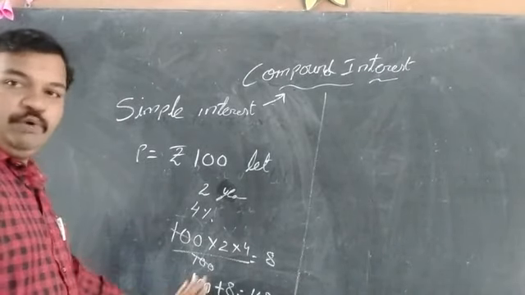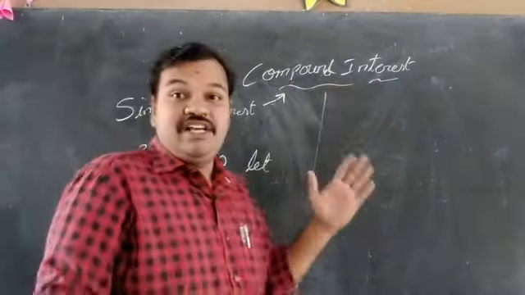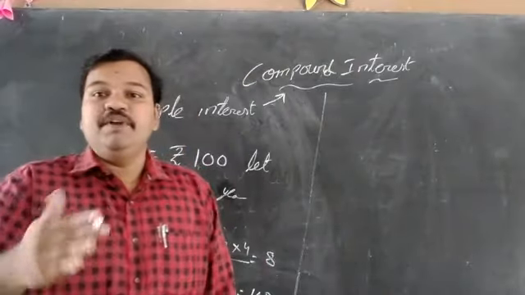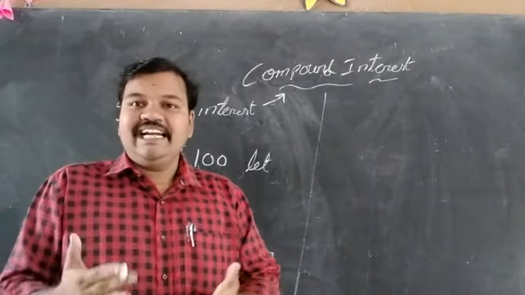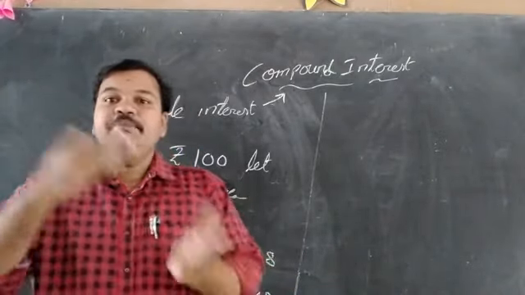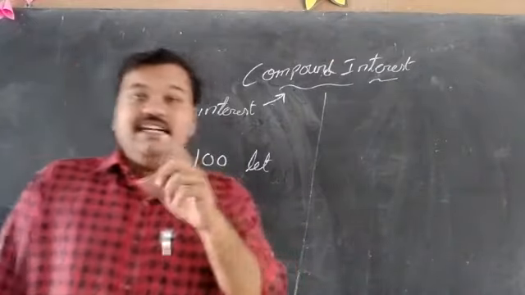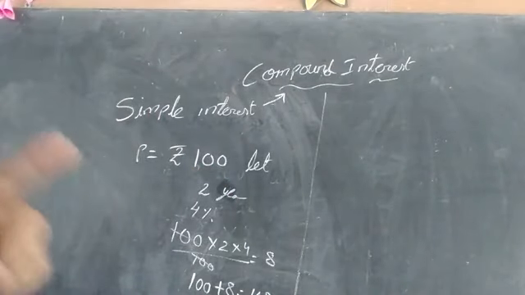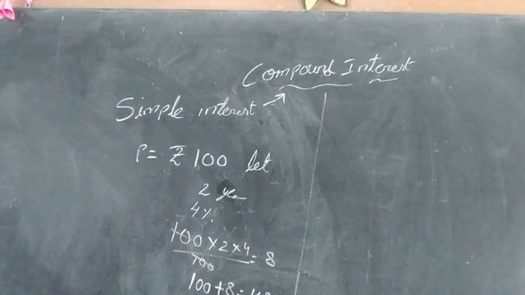Finally, in simple interest the amount will be the amount, but in compound interest, the amount will become the principal for the next year. When the second year is completed, again that amount will become the principal for the third year. So like that, each and every year it changes. What changes? The amount will change as principal in compound interest.